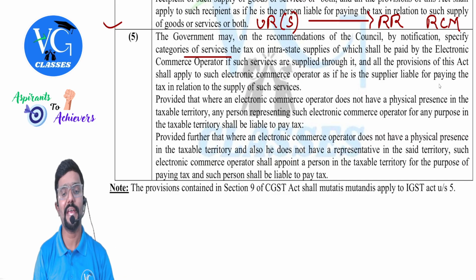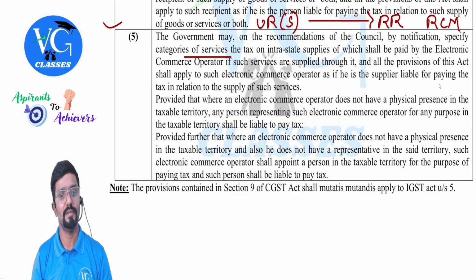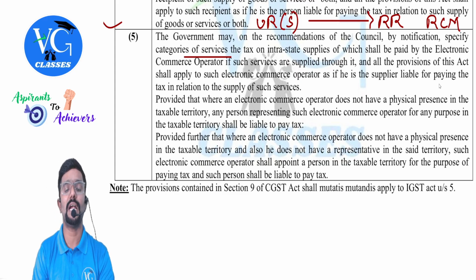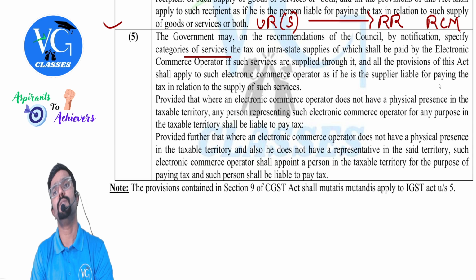Provided further that where an electronic commerce operator does not have a physical presence in the taxable territory, that means they don't have any office here, physical presence means, and also, it does not have a representative in the said territory, such electronic commerce operator shall appoint a person in the taxable territory for the purpose of paying tax, and such person shall be liable to pay GST, guys.